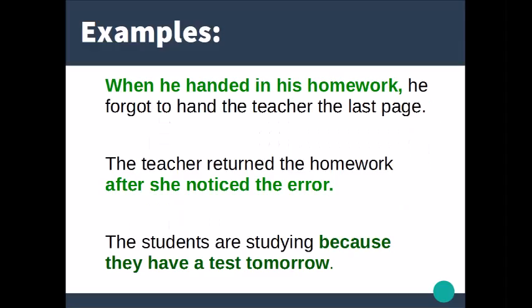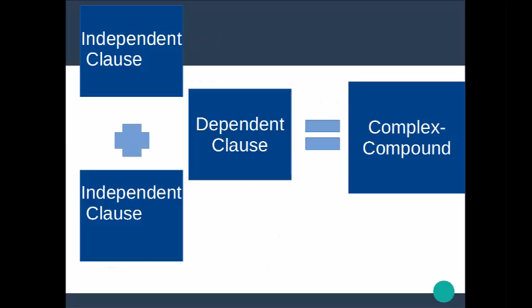Let's see some examples. First, when he handed in his homework, he forgot to hand the teacher the last page. The teacher returned the homework after she noticed the error. The students are studying because they have a test tomorrow. The parts in green are the dependent clauses.